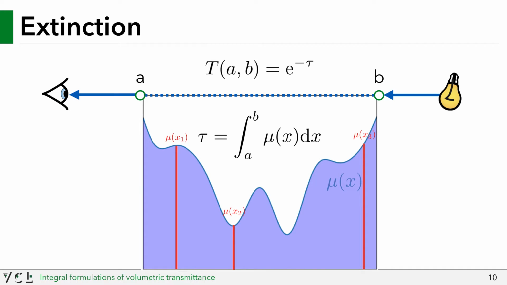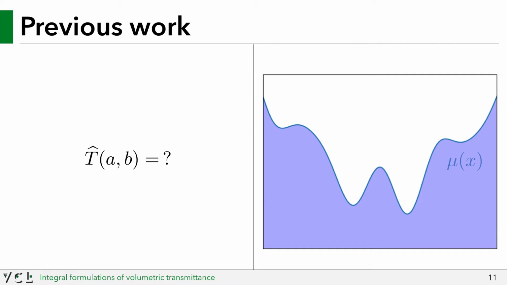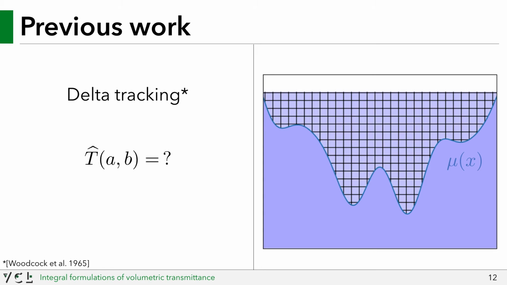Unfortunately, in the general case, analytically computing the optical depth is prohibitively expensive. So, how does previous work go about estimating this quantity? The first proposed unbiased transmittance estimator was delta tracking, and it works by first homogenizing the density in the medium by adding fictitious or null particles. The estimator then begins a random walk by sampling an exponential free flight distance starting at A.